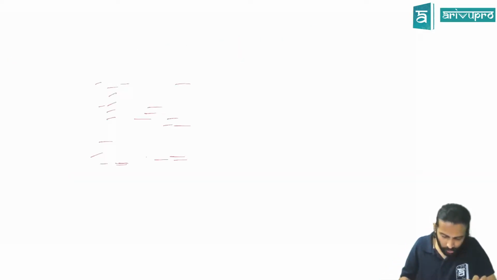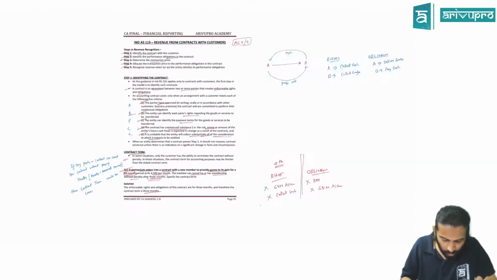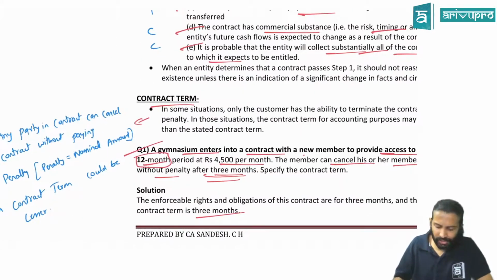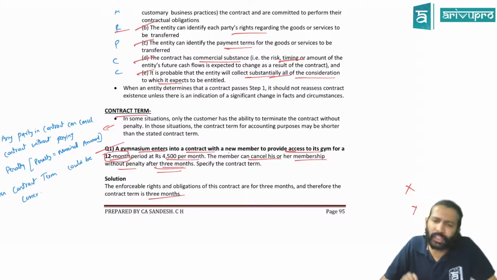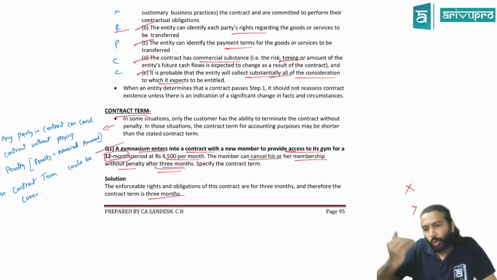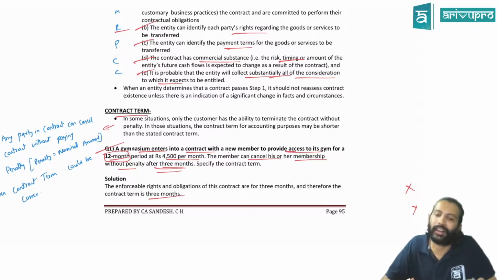One moment. Let me just project it also. It'll be easier. Okay. Contract term. Generally contract term is the one that is mentioned in the contract. Contract term is the duration. Whatever duration is mentioned in the contract, that itself is the contract term. But sometimes contract term could be lesser, especially when either party has an option to cancel the contract without paying any penalty. In the gym example, though the contract term given was 12 months, we took the contract term as only 3 months. Why?